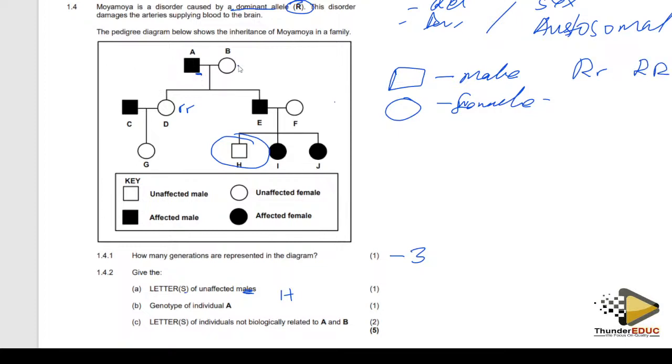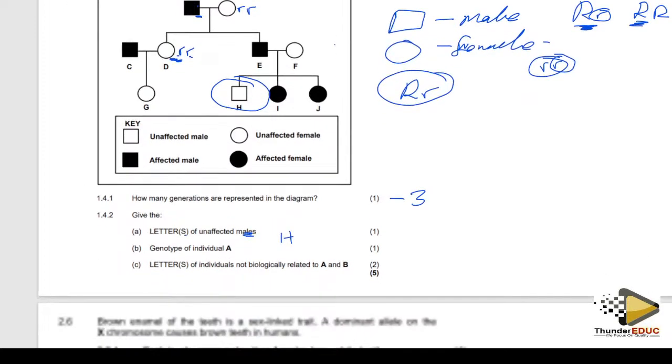But because this is small r, and they produced a kid who is small r, it means that one allele came from the mother, obviously the mother is like that, as we have seen here, and one allele came from the father. Therefore, the father can't be this. So the father is like that, meaning that one allele came from the father and one allele came from the mother, and they gave rise to this kid. Hence, A is of this genotype. So A is heterozygous. I think I'm clear there. Yes.